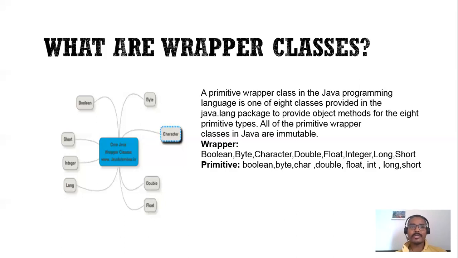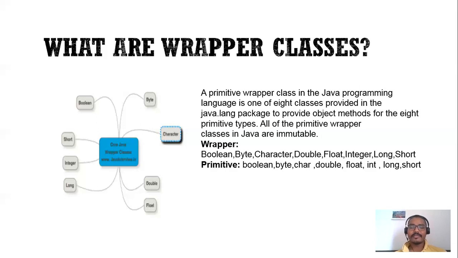As shown in the picture, there are 8 wrapper classes available. For boolean, there is a Boolean wrapper class. For byte, there is the Byte wrapper class. For char, there is the Character wrapper class. For double, there is Double. For float, there is Float. For int, there is Integer. For long, there is Long.